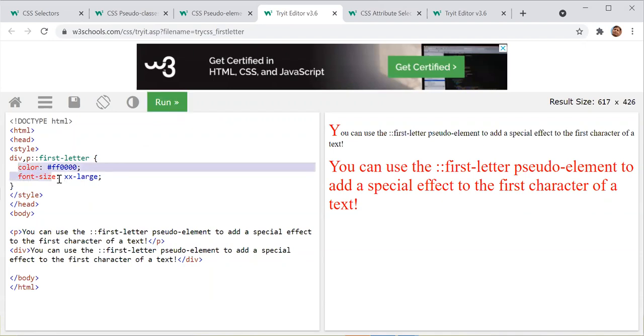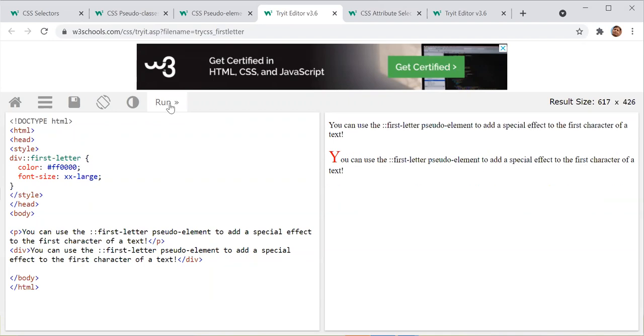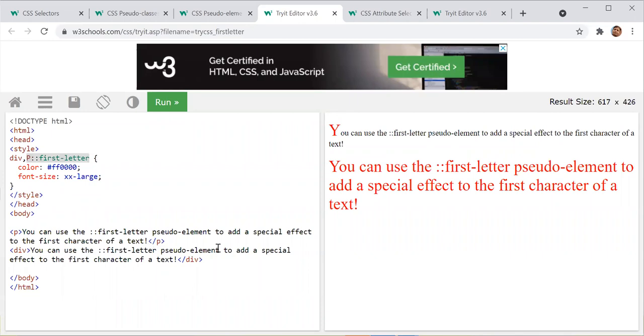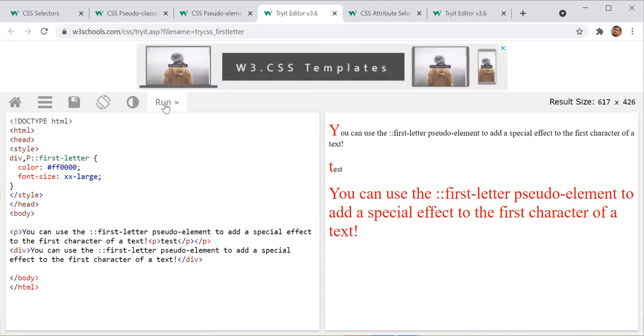So it is applying on the div, but the pseudo-class code will work only for this one. So here they are saying you can apply it on all, but on the paragraph's first letter. What will happen if I give another paragraph inside? This will also work, I think. It will apply everywhere.